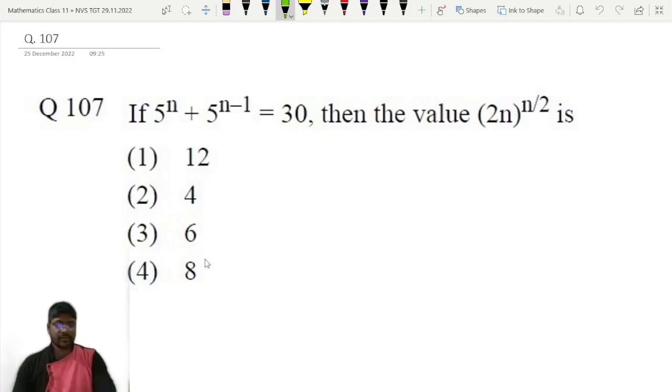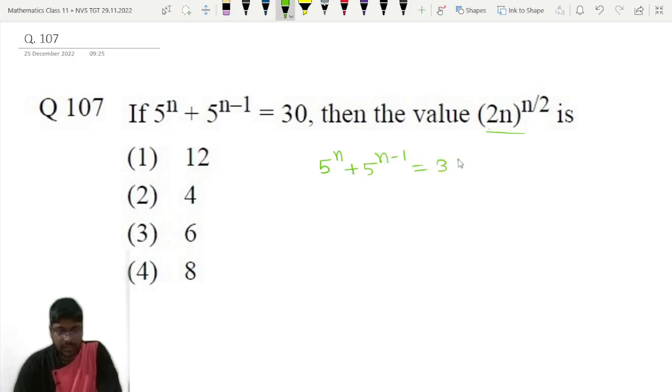Question number 107. 5 to the power n plus 5 to the power n minus 1 is equal to 30. Then find the value of 2n whole to the power n by 2. So we need the value of n here. The condition given to us is 5 to the power n plus 5 to the power n minus 1 is equal to 30. Now take 5 to the power n common, then we get 5 to the power n into 1 plus 1 by 5 is equal to 30.